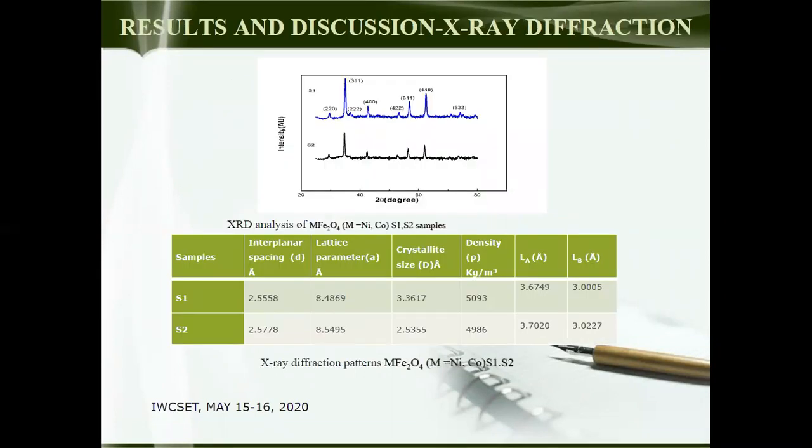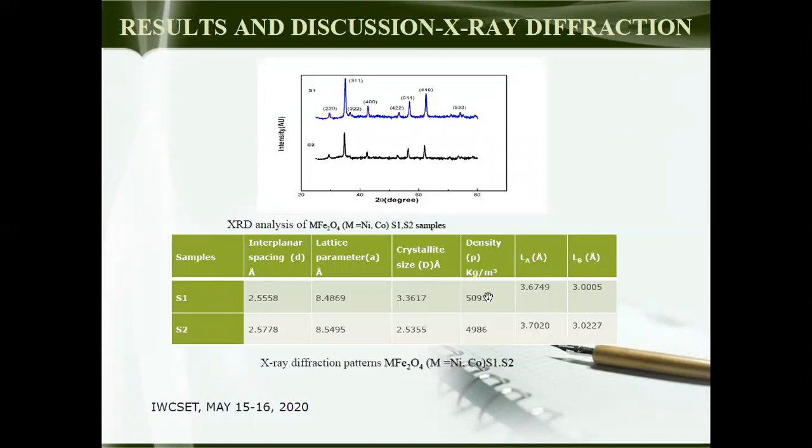Now this graph shows the XRD pattern for my samples. XRD patterns confirm the spinel structure, and a total of 8 peaks are confirmed by JCPDS data. The highest peak is at the 311 plane, which is the most intense peak, and this peak is used to study the structural data. It is observed that the lattice parameter is smaller and the density is larger for nickel, and opposite for the cobalt ferrite. Now S1 is taken for nickel, S2 is taken for cobalt.